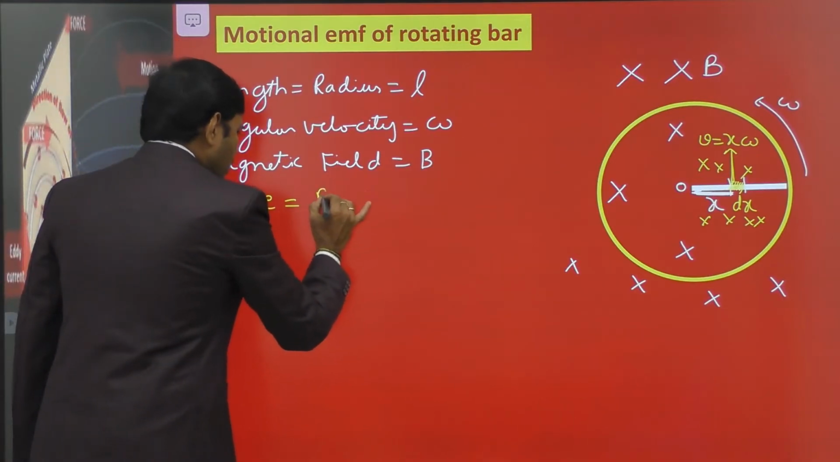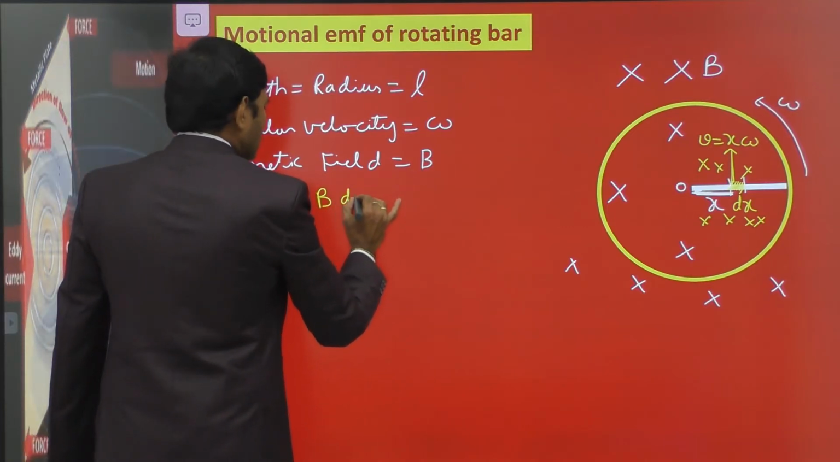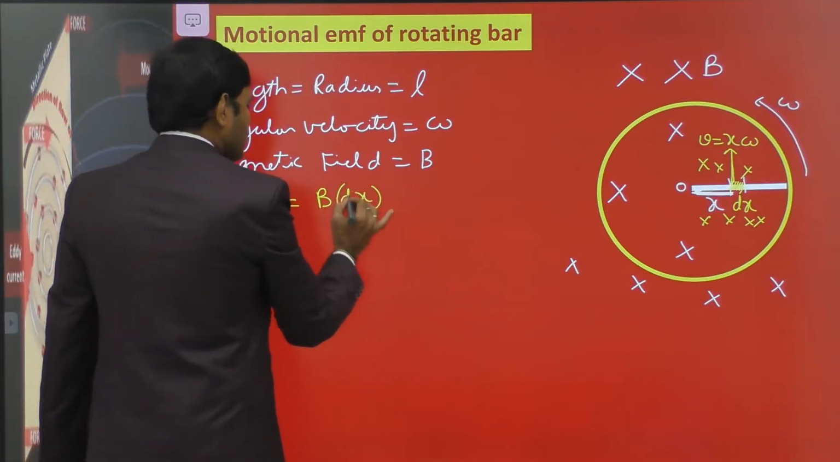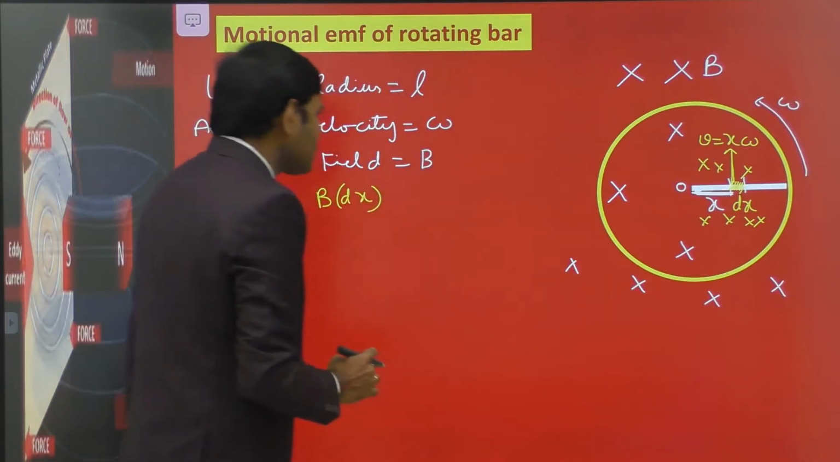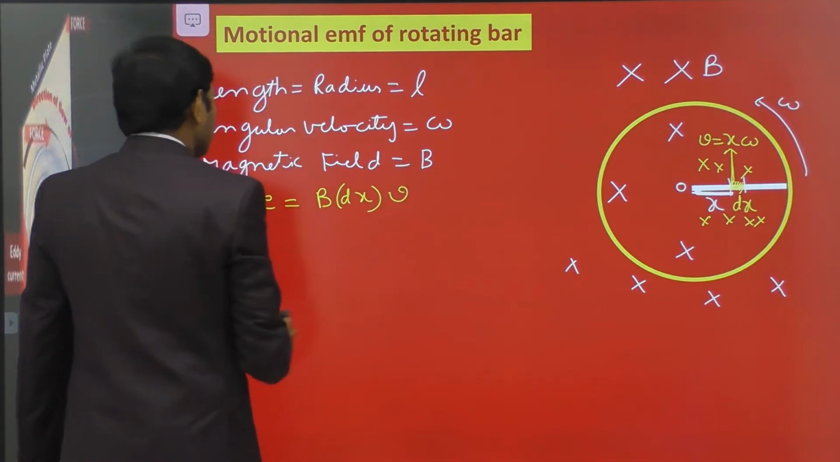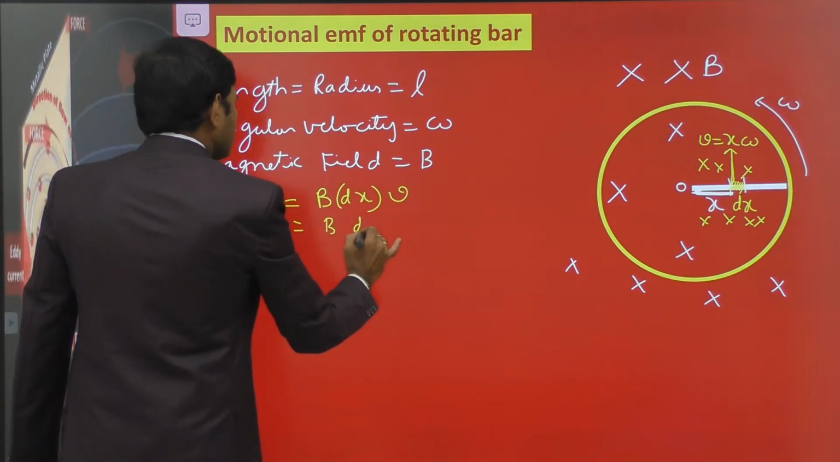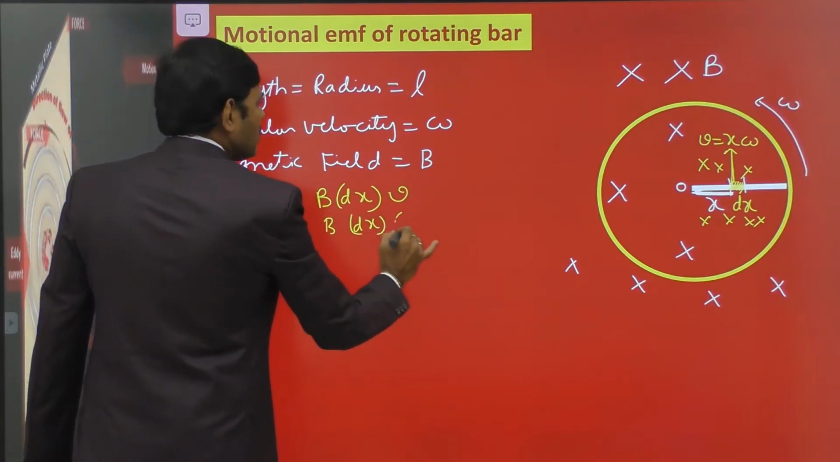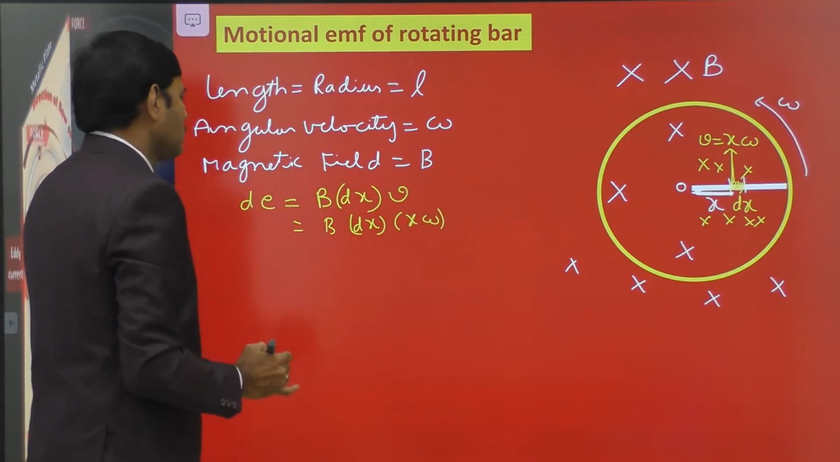B is the magnetic field directed into the board, and along the x-axis there is an element of length dx. In place of L, the length of the element, we consider dx, so B dx into v. Therefore dE is equal to B dx into v, where v is x omega.